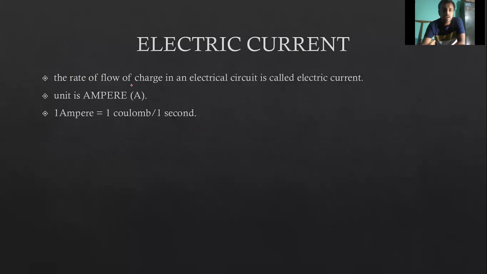Electric current: the rate of flow of charge in an electric circuit. If you consider a circuit, and this is the positive side and this is the negative side, the amount of charge that has flown from this side to this side will constitute the electric current. Its unit is ampere, and 1 ampere is equal to 1 coulomb per second.